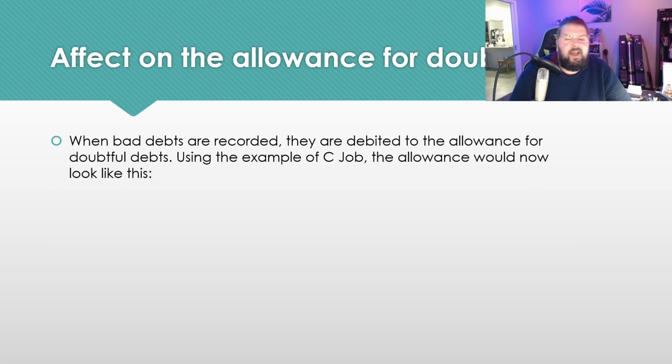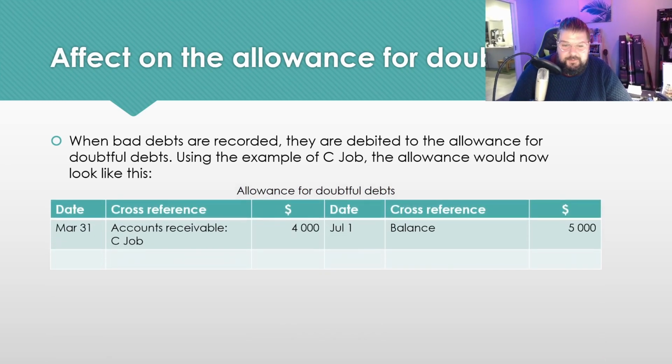So if you look at the ledger account of the allowance for doubtful debts, you'll see that this negative asset, because we wrote off C Job's account, has been reduced by $4,000. So this will be used up every time we have to write off a bad debt.